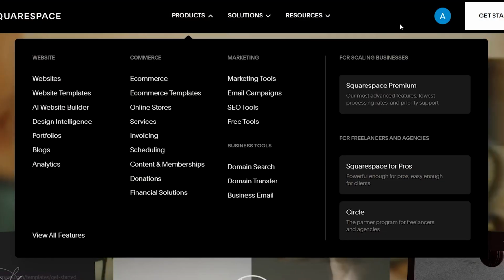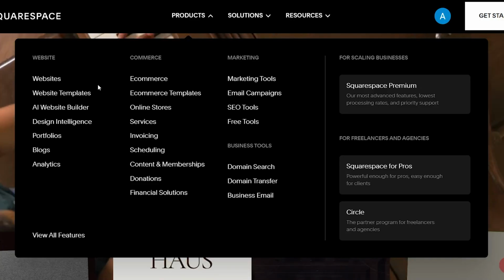Once you go over to the official website of Squarespace, you can see all the e-commerce, marketing, and websites that you can start creating. Along with this, you can also use Wix if you're familiar with that, if you're looking for a better platform with more designs, and then you can offer these to your clients so they can get a better view of your work.